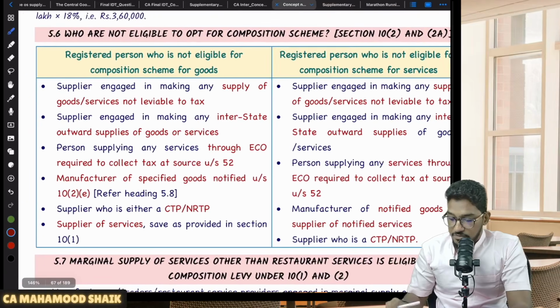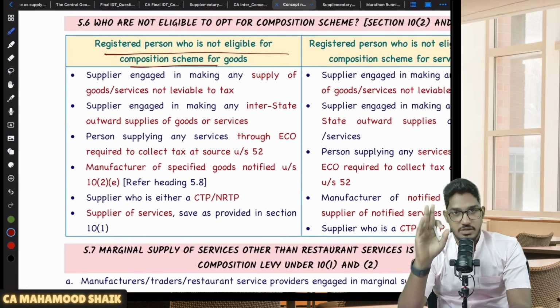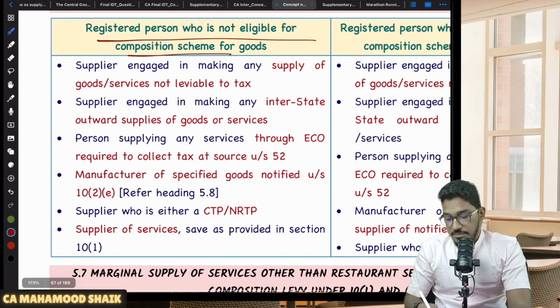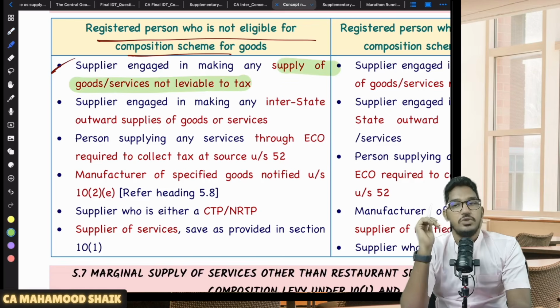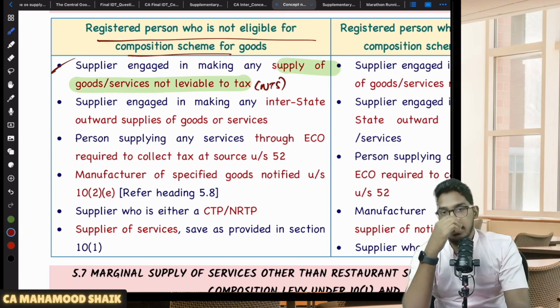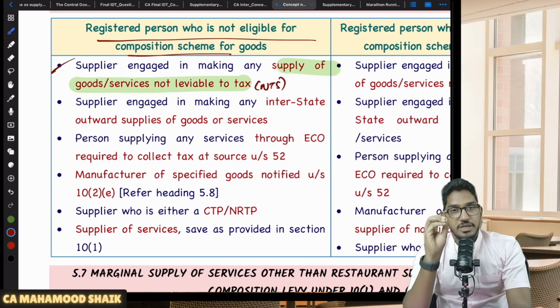Sir, who is not eligible for composition scheme? Who is not eligible for composition scheme for goods? That means even though you are a trader, even though you are a manufacturer, even though you are a restaurant service provider, if your aggregate turnover is within the limit of 1.5 crore or 75 lakhs also, still you might not become eligible for composition scheme. Sir, who are those people not eligible? Number one, if you are a supplier who is engaged in supply of goods or services not leviable to tax. That means if you are making a non-taxable supply. So what is non-taxable supply? Alcoholic liquor for human consumption, petroleum products. If you are making a non-taxable supply, you are ineligible for composition scheme.